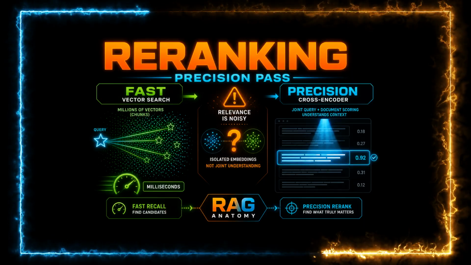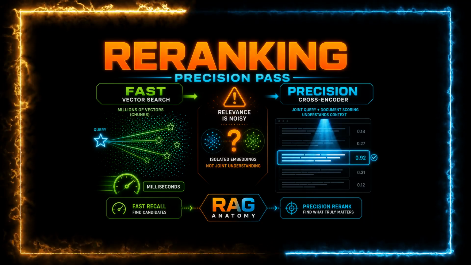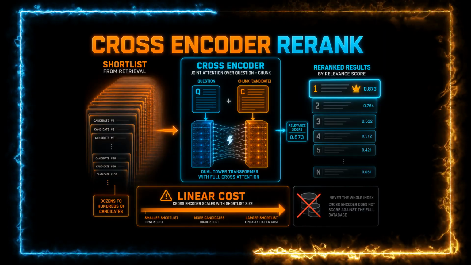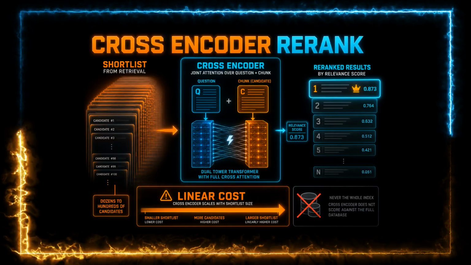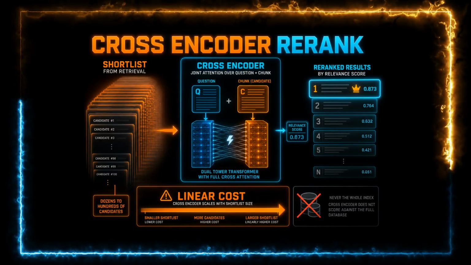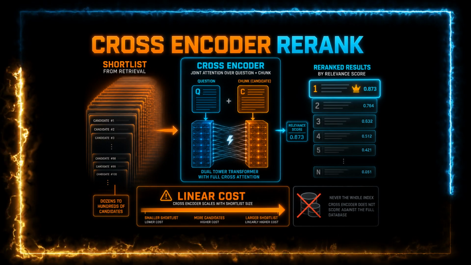This paragraph actually answers the question. Retrieval can be noisy. Re-ranking is the precision pass. You take the shortlist from retrieval, maybe dozens to a few hundred candidates, and score query-document pairs jointly. A cross-encoder feeds the question plus the candidate chunk together through a transformer and outputs a relevance score.